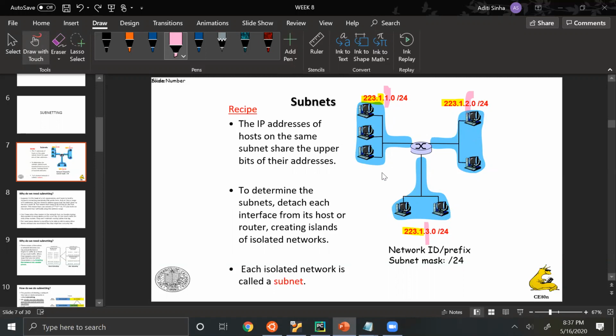IP addresses of the hosts on the same subnetwork share the upper bits of their addresses. And to find out subnets, you detach each interface from its host or router, and basically you create such islands, which are isolated networks. So every isolated network is now a subnetwork.